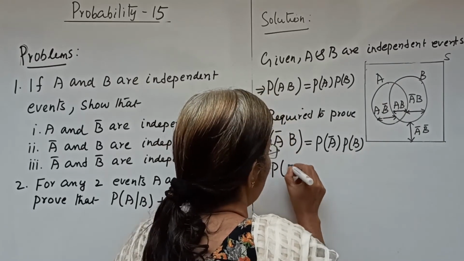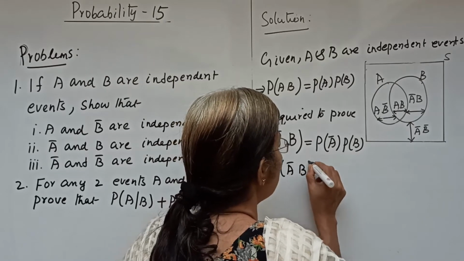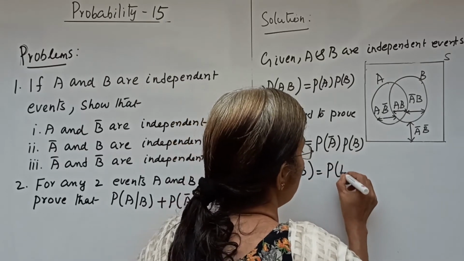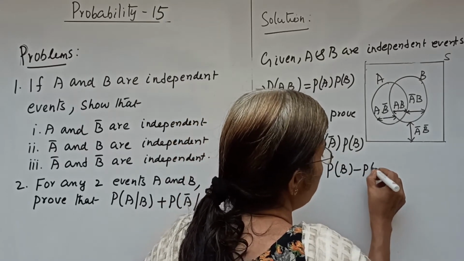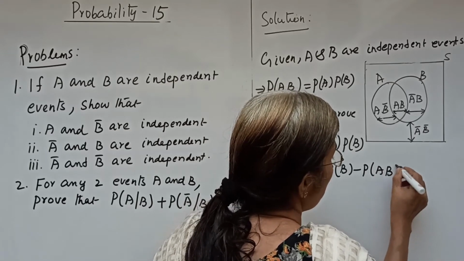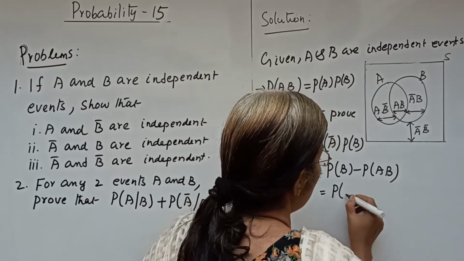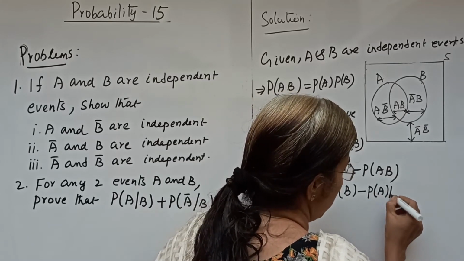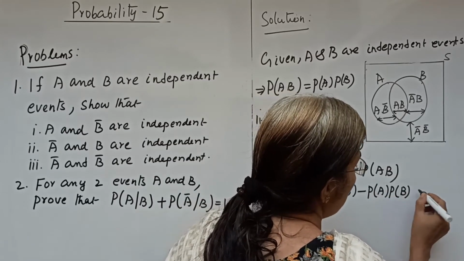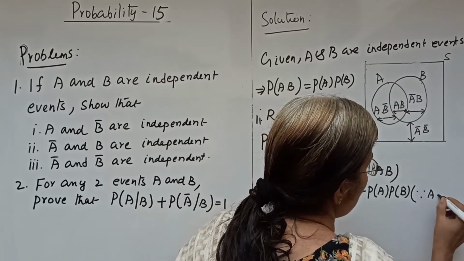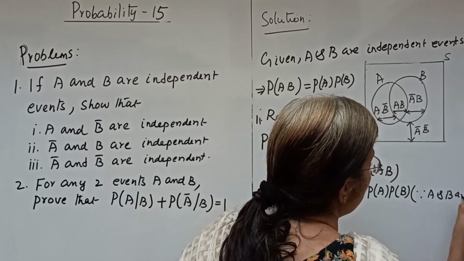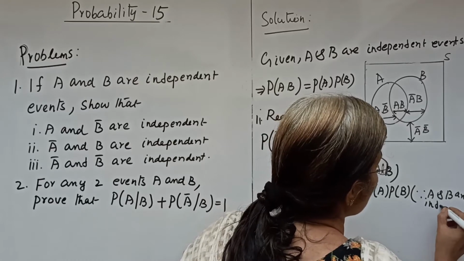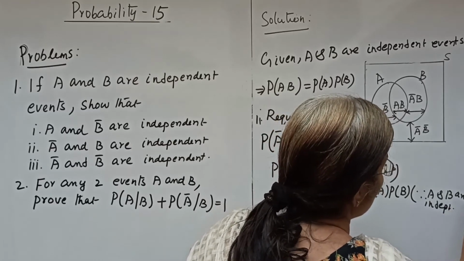Now P of A bar B equals P of B minus P of AB, and we write P of B minus P of A into P of B, since A and B are independent. So what is it?